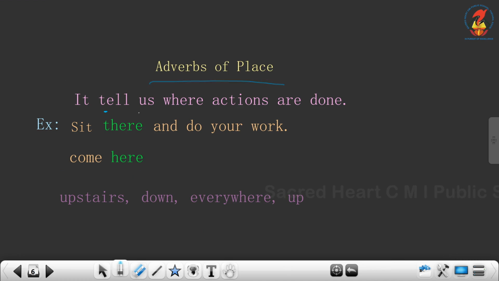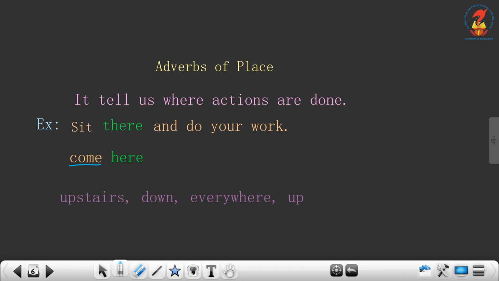Adverbs of place tell us where actions are done. Example, sit there and do your work. Sit is the verb and there is the adverb of place used there.